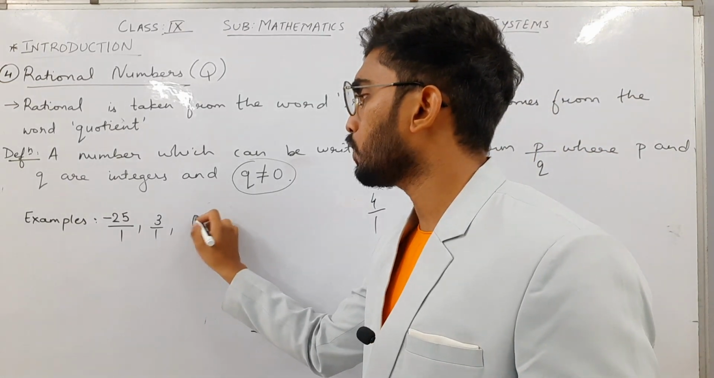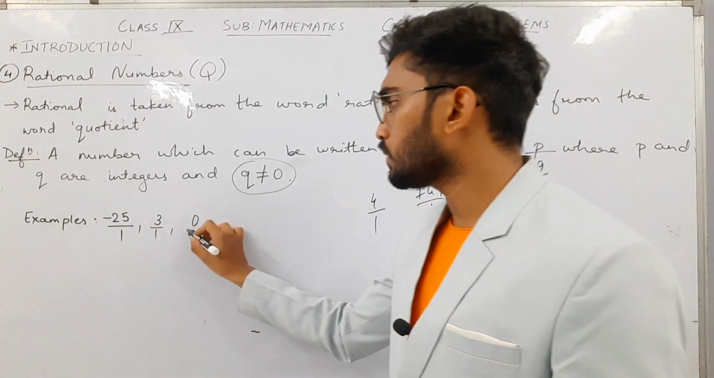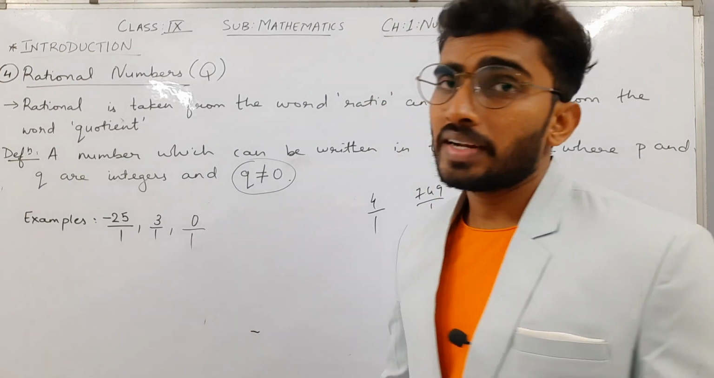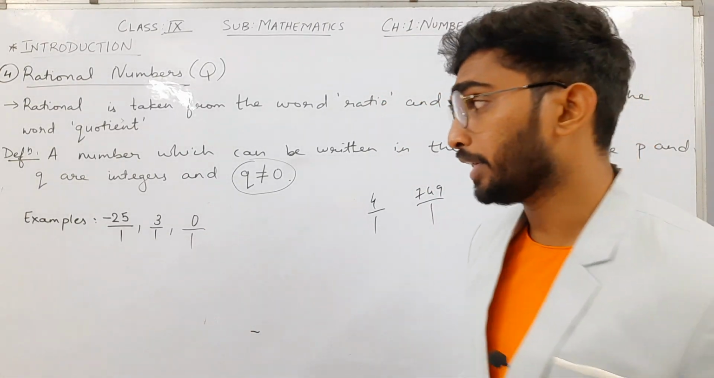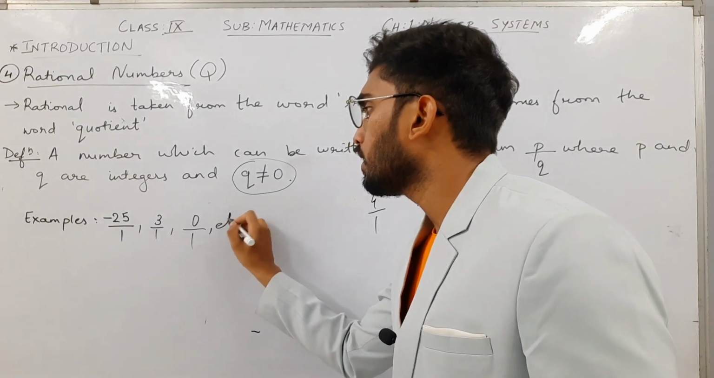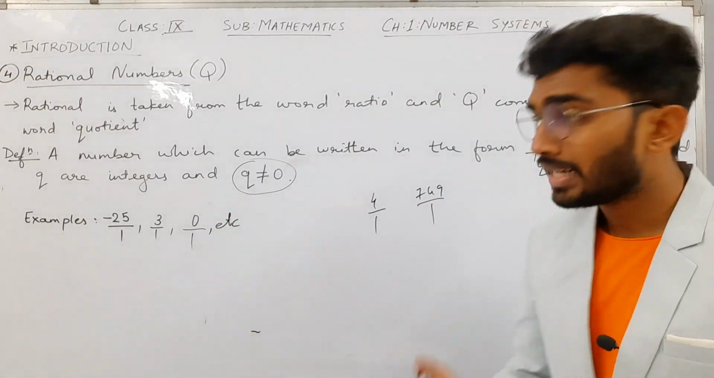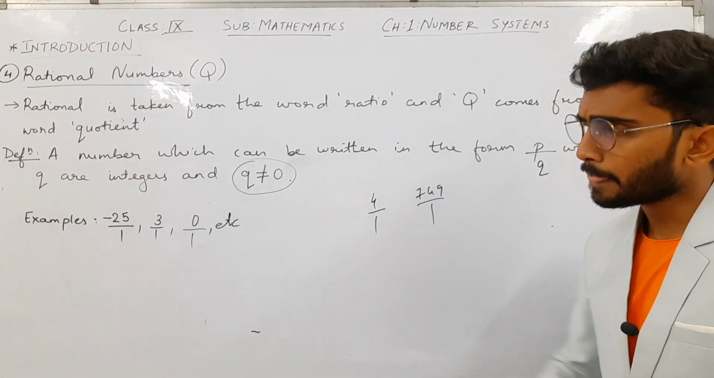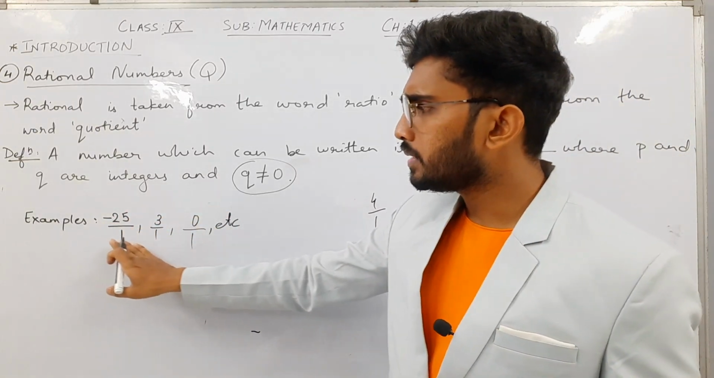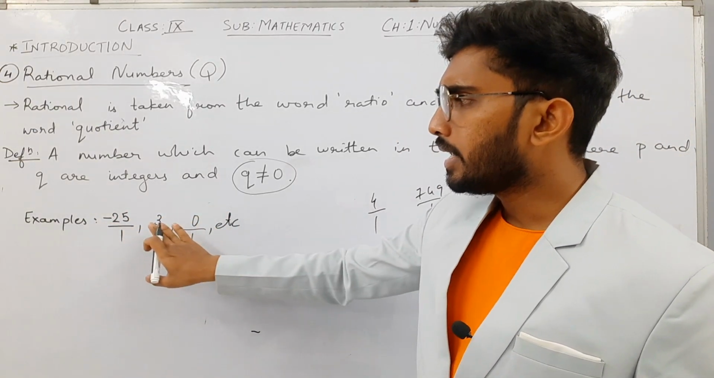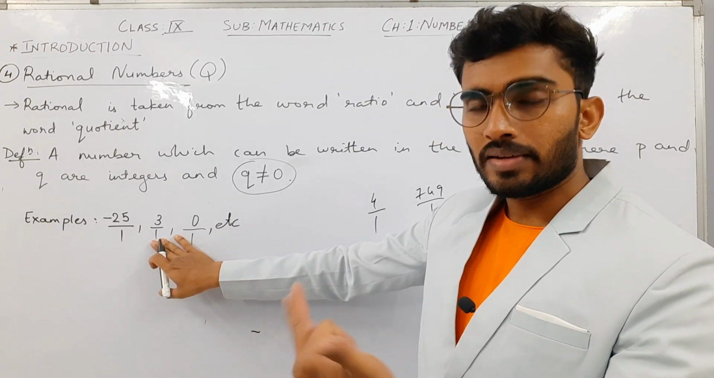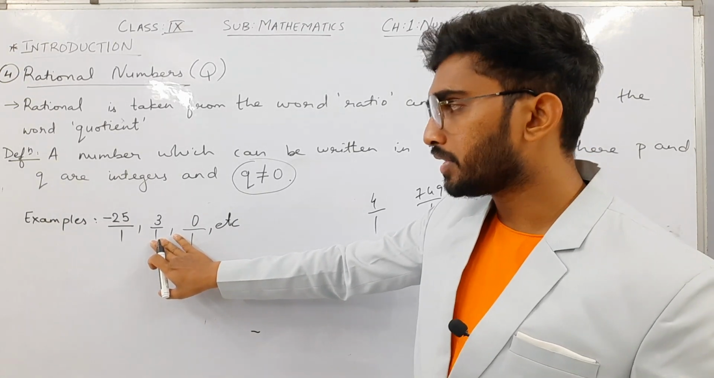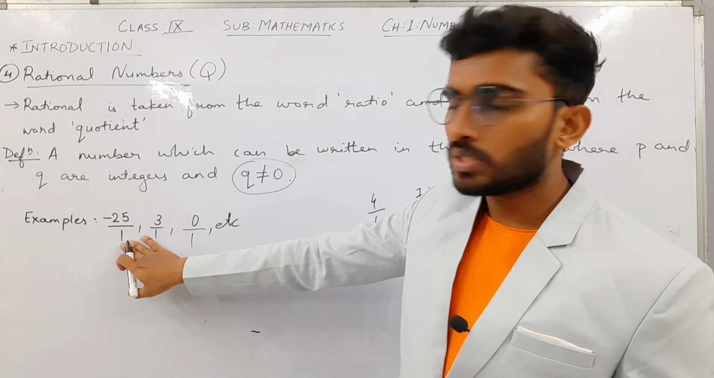If I write 0 also, 0 also can be called as what? A rational number, because I can write 0 upon 1. The only thing is that I cannot put 0 in the denominator. All these numbers are called as what? Rational numbers. So these three examples explain to you that all the natural numbers can be written as rational numbers by putting 1 in the denominator. Similarly, all the negative numbers as well.